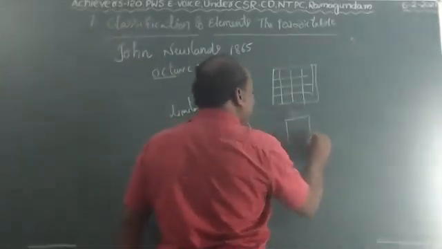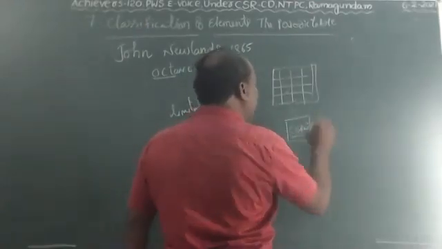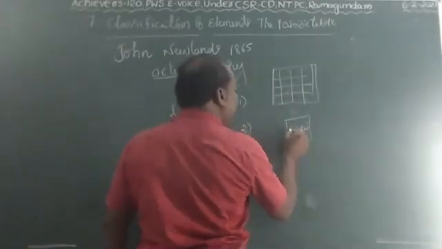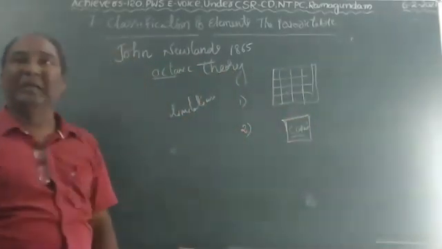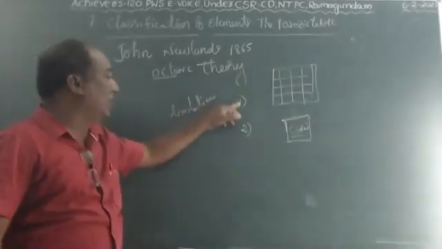For example, in one of the slots, cobalt and nickel. These two have dissimilar properties. So elements of dissimilar properties were placed into one box, one slot. It is one of the demerits. So here Newland's octave theory has two limitations.